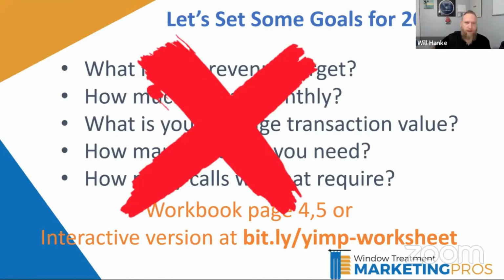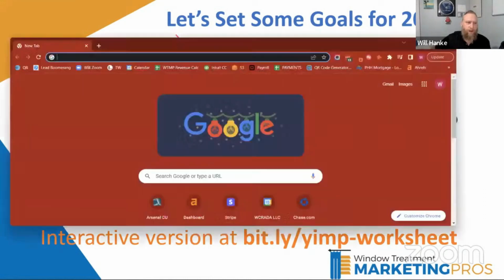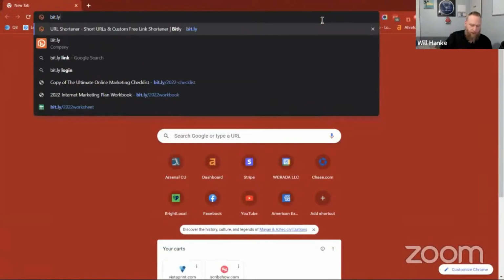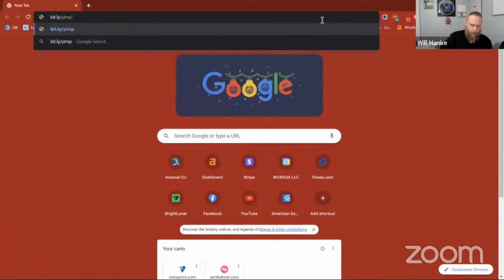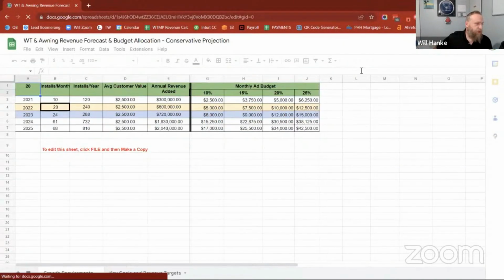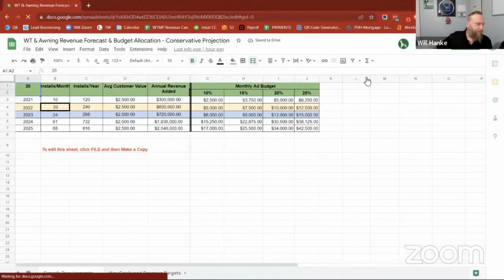And that is going to take you to a Google Sheet. So I'm going to switch over there and do this with you guys. So you should see my screen here with Google Chrome. So I'm just going to type in bit.ly/YIMP-worksheet. And it should take you to a worksheet that looks like this.